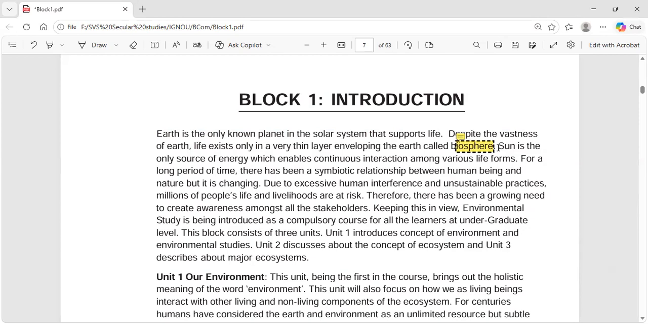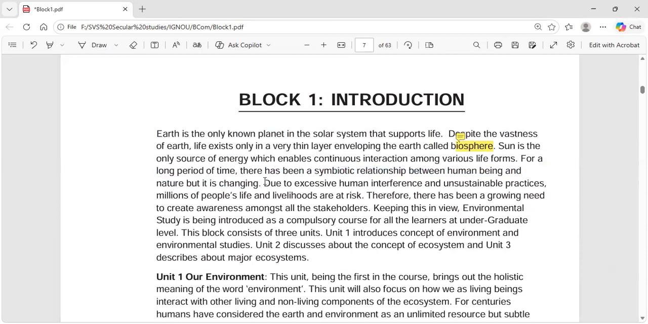For a long period of time, there has been a symbiotic relationship between human beings and nature. So we had a mutual relationship between human beings and nature. We protected the nature. We lived together with the nature. For a long period of time, we were living in such a good relationship with the nature.